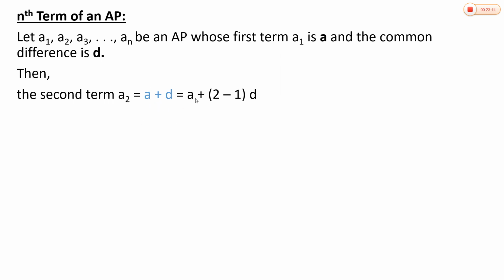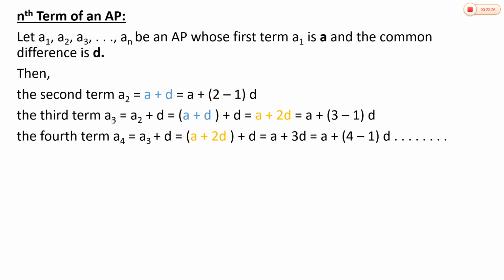Here, a plus d means a plus 1d. 1 can be written as 2 minus 1, so writing a plus d is the same as writing a plus (2 minus 1) d. And for the third term a3, you can get it by adding the common difference d to the second term, that is a2 plus d, and replace a2 by a plus d.